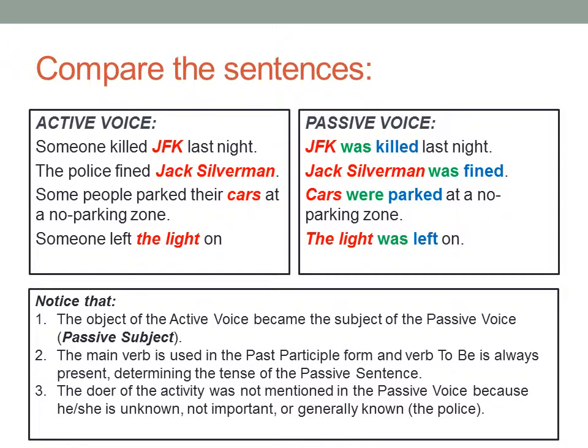Second sentence. The police fined Jack Silverman. We know the police fine people. Then Jack Silverman was fined is a better sentence. Some people park their cars at a no parking zone, but we don't know who those people are. So cars were parked at a no parking zone is probably more appropriate.